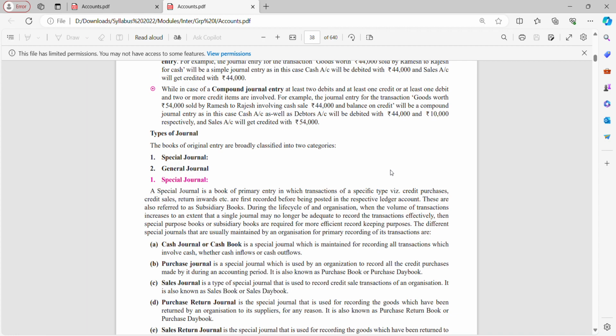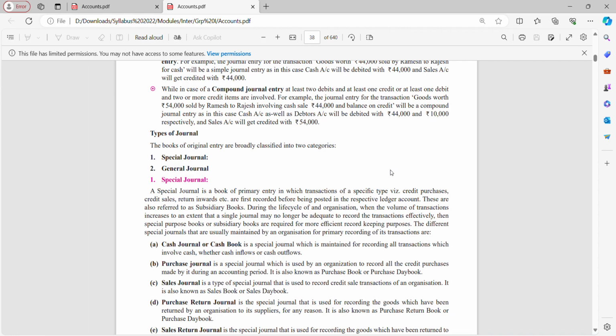A special journal is a book of primary entry in which transactions of specific type, namely credit purchases, credit sales, return inward, etc., are first recorded before being posted in respective ledger accounts. These are also referred to as subsidiary books. When the volume of transactions increases to an extent that a single journal may no longer be adequate, then special purpose books or subsidiary books are required for more efficient record keeping.